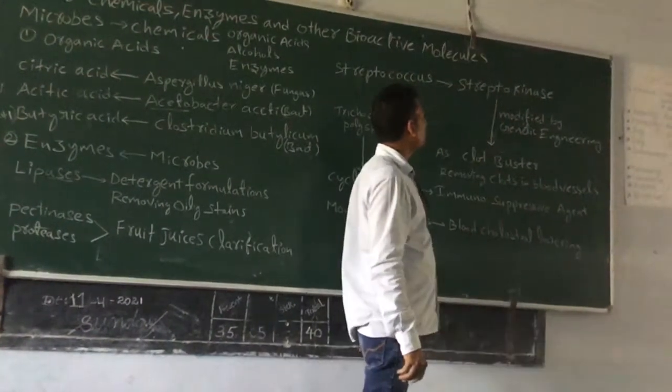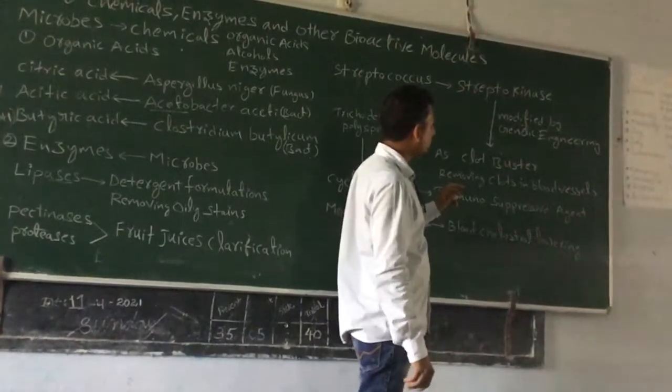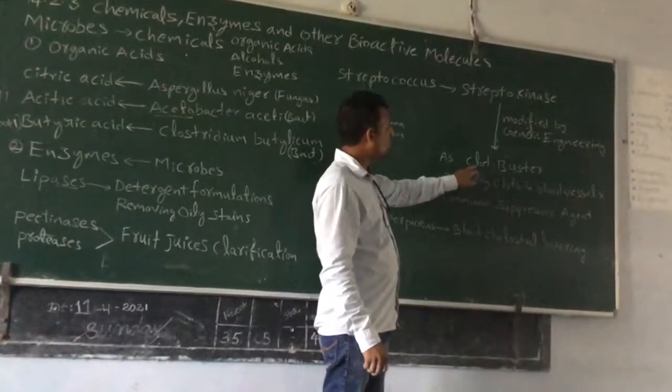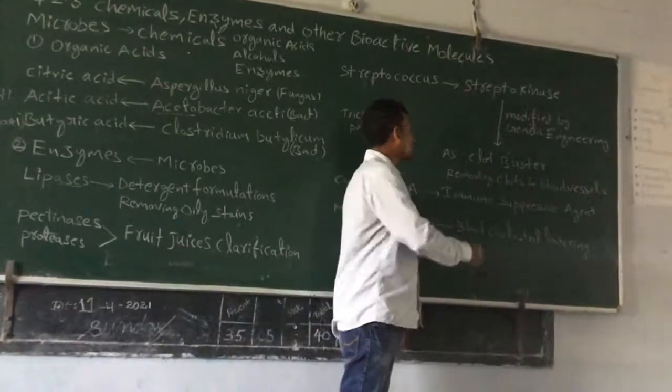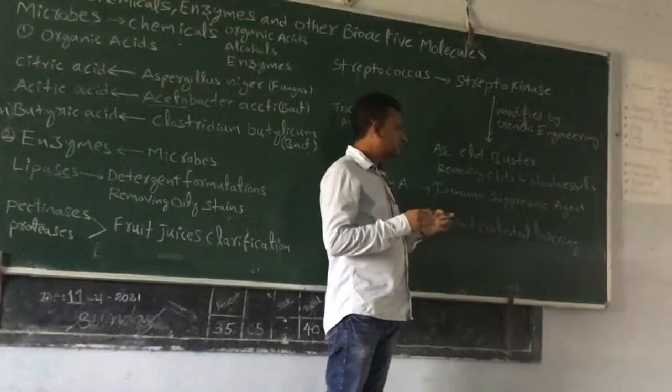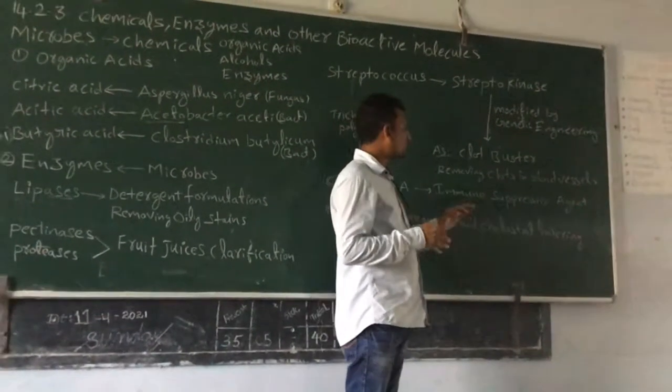The modified streptokinase, what is its use? The streptokinase is used as a clot buster. What is a clot buster? In veins, in our blood vessels, what will happen?